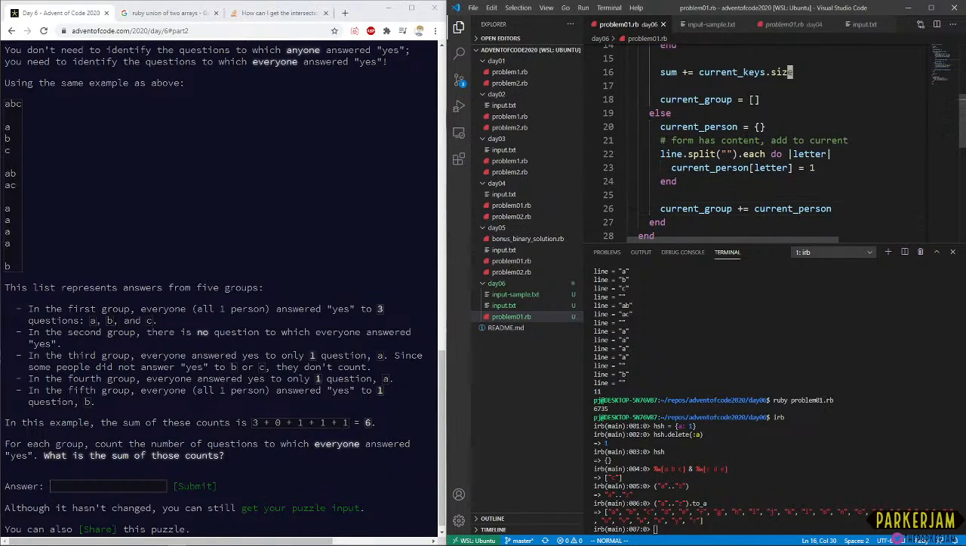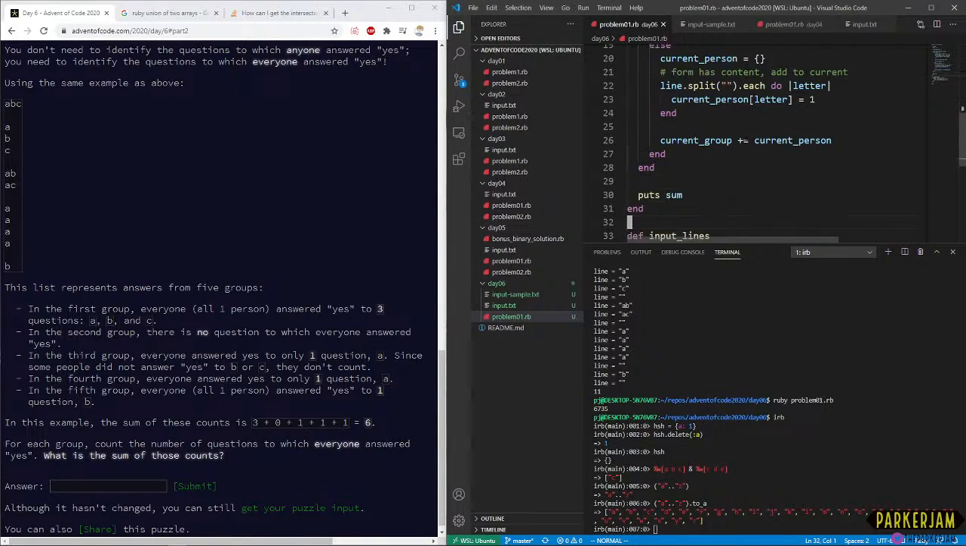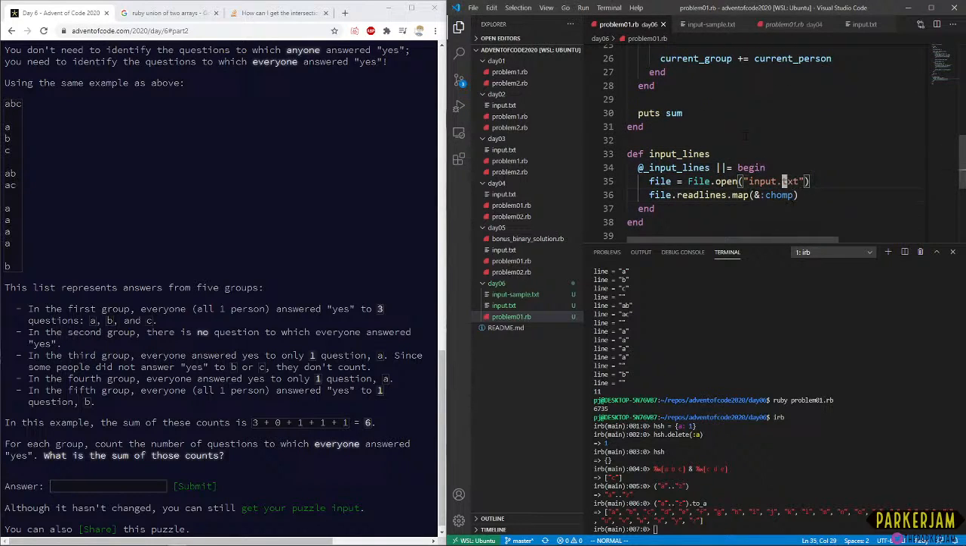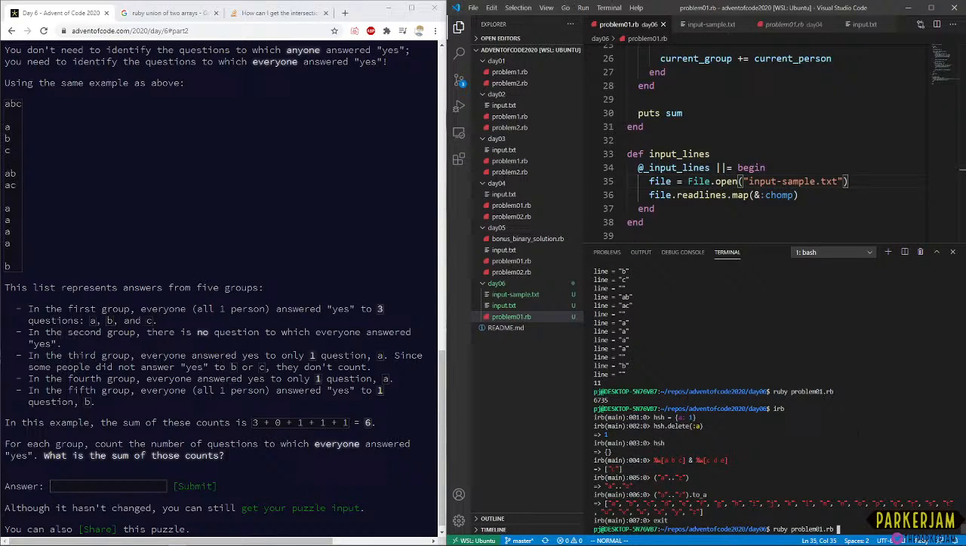Let's see. Okay, so I think what we can do is we can just test this now. There's probably some sort of syntax error that I made, probably somewhere, somehow. But that's fine. We're just going to rip it. Let's go. Oh no, I did the same thing I did last time.